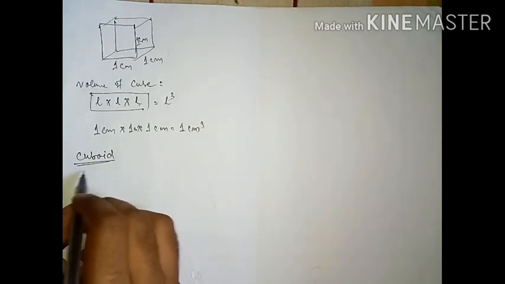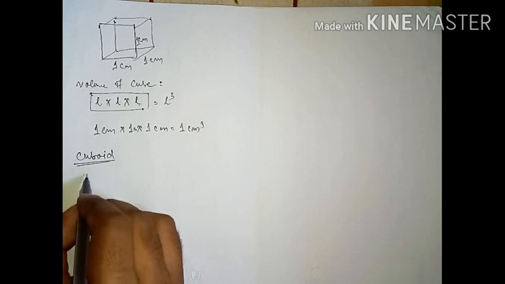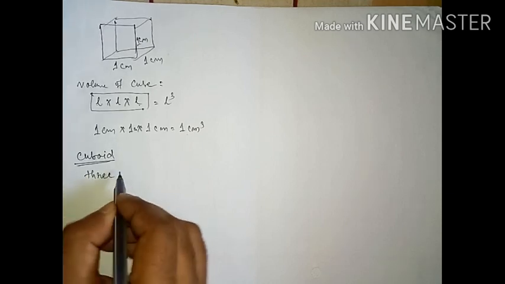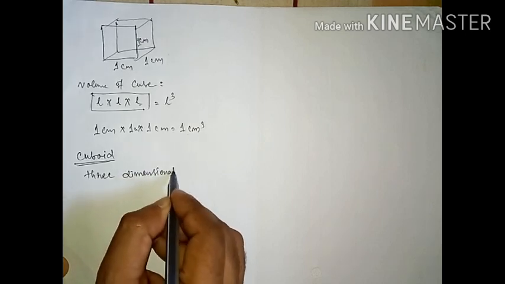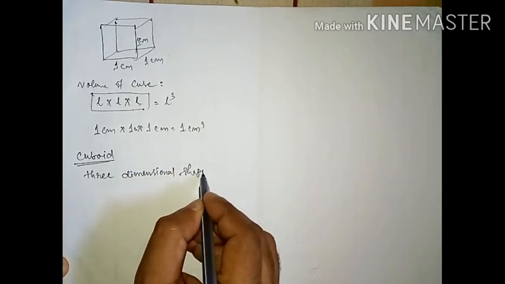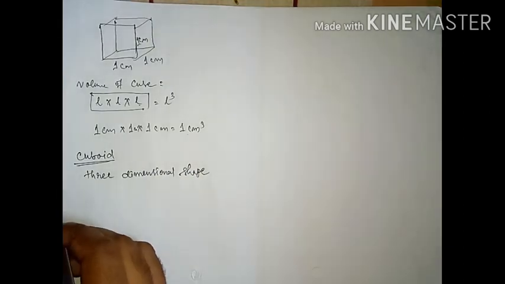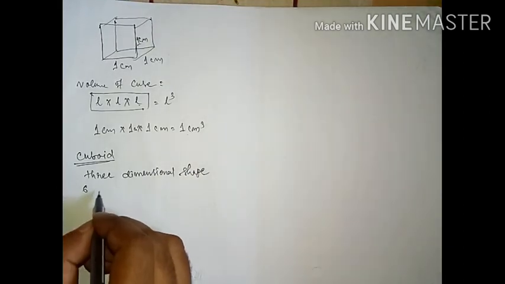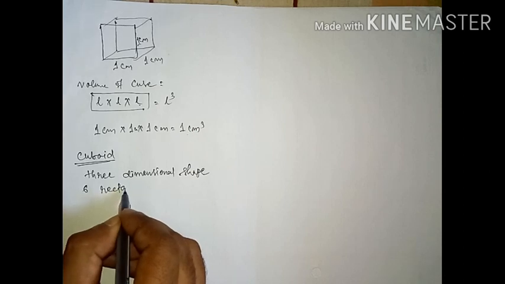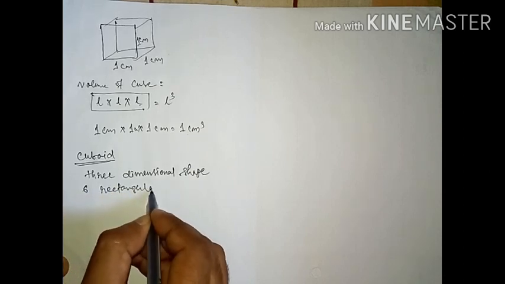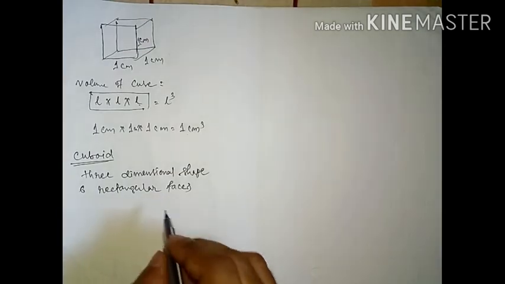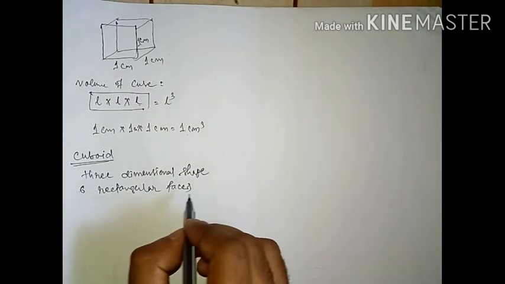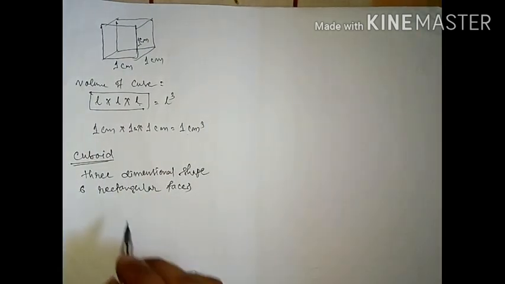So here, it is also a 3-dimensional shape. And how many rectangular faces are there? 6 rectangular faces. Understood? How many rectangular faces? 6 rectangular faces are there. So that is known as a cuboid.